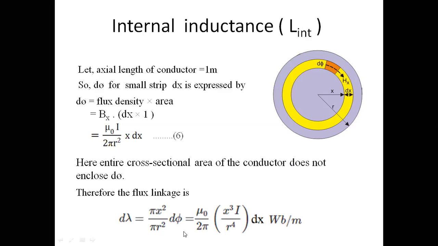So we are considering a small portion, not the total conductor. So this equals mu naught divided by 2 pi into x cube I divided by r to the power 4 into dx. So this will be the flux linkage.